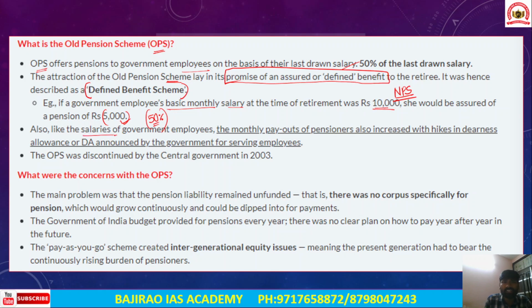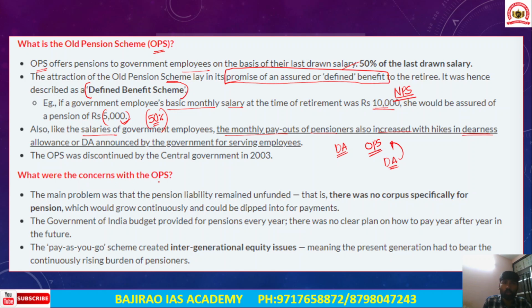Also, like the salaries of government employees, the monthly payouts of the pensioners are also increased with dearness allowances. For employees, the salaries very often increase with dearness allowances. In a similar way, in the old pension scheme, pensions of retired employees will also increase with the increase in dearness allowances. When the government announces dearness allowance, that will also increase the pensions under the old pension scheme. And that is also one reason why the employees have been protesting to shift to the old pension scheme.